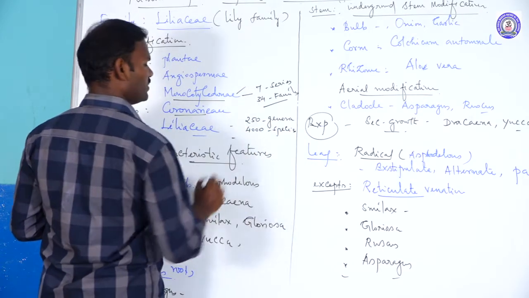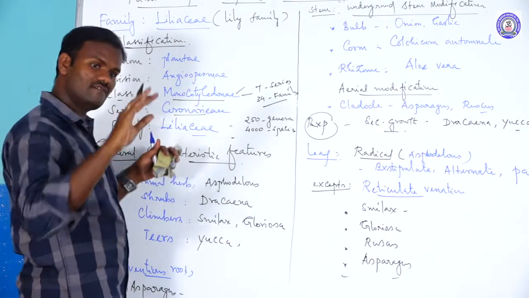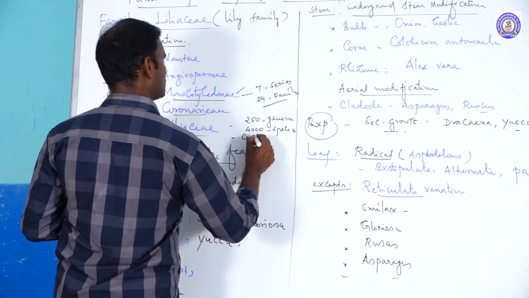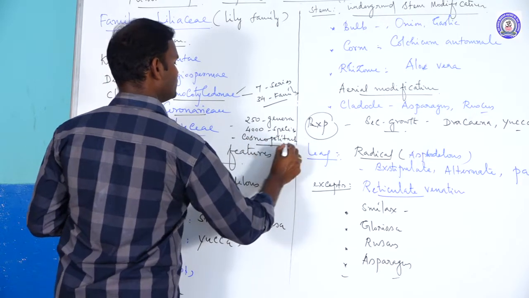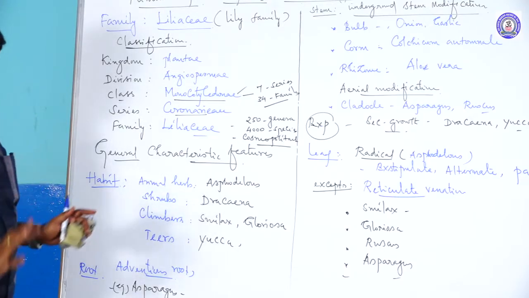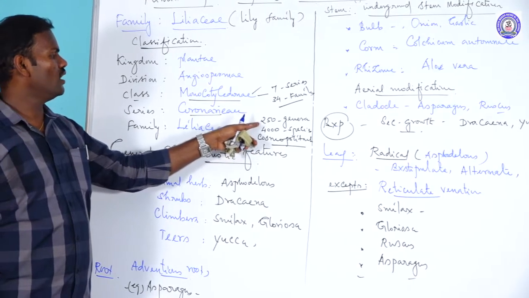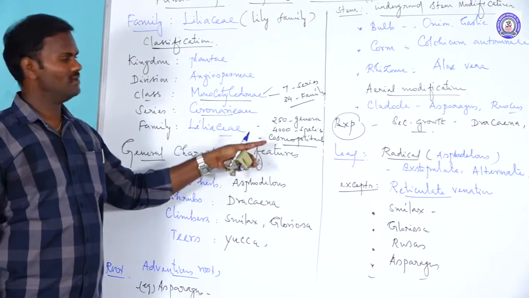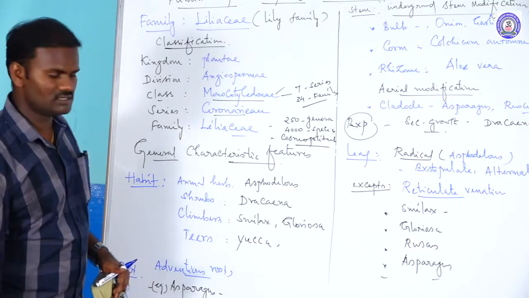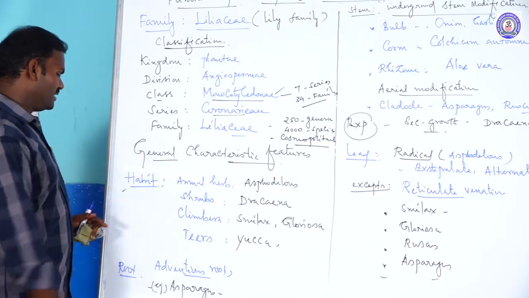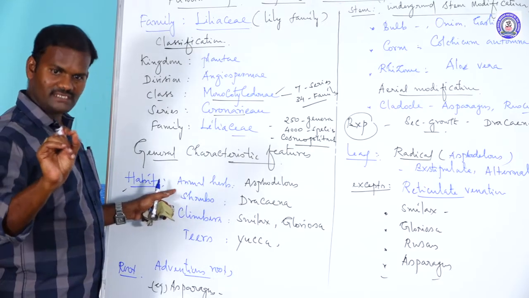It has a cosmopolitan distribution, I mean distributed more or less throughout the world. So these are the distributions of species: only 250 genera that include 4,000 species. If we take the habit, some species are annual herbaceous plants.